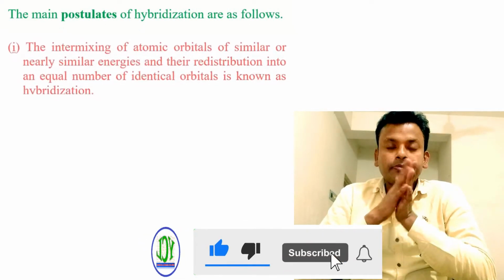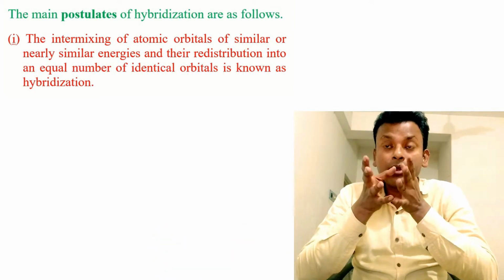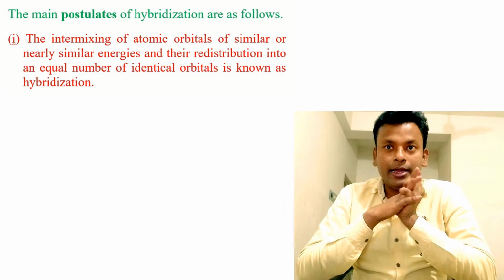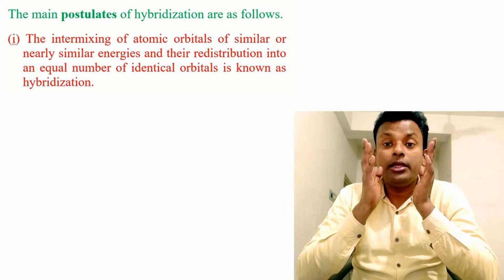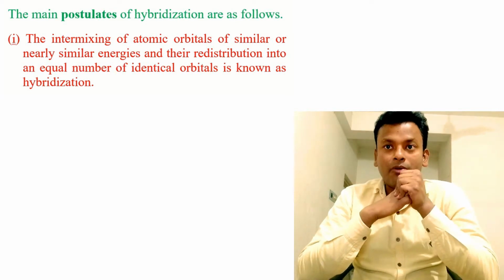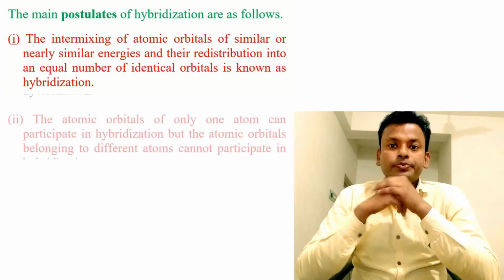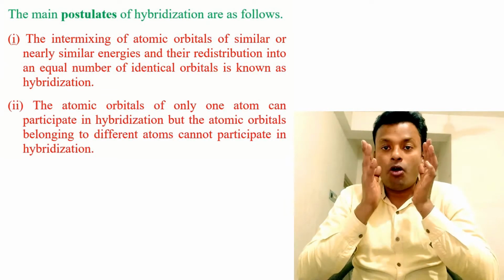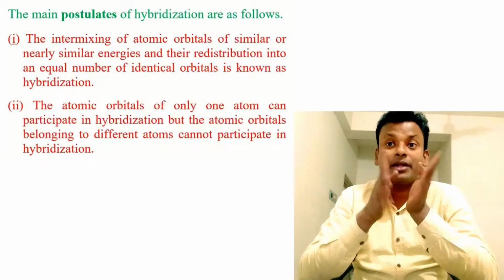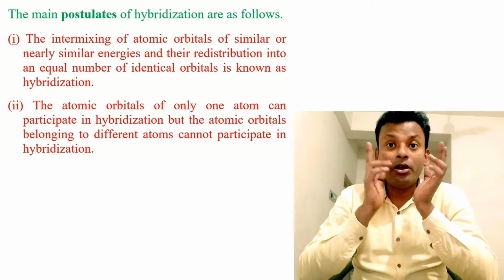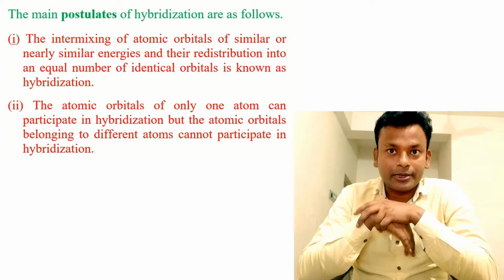First one, the intermixing of atomic orbitals of similar or nearly similar energies and their redistribution into an equal number of identical orbitals is known as hybridization. Point 2, the atomic orbitals of only one atom can participate in hybridization, but atomic orbitals belonging to different atoms cannot participate in hybridization.